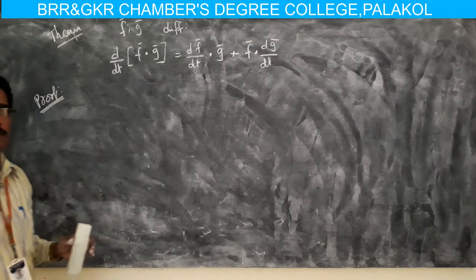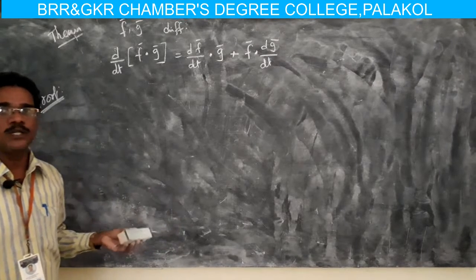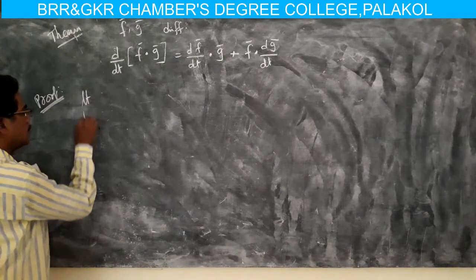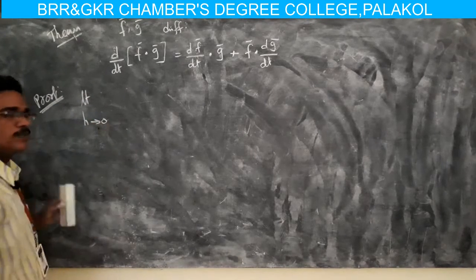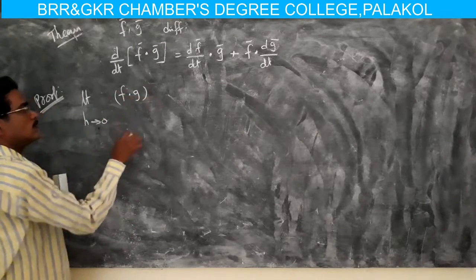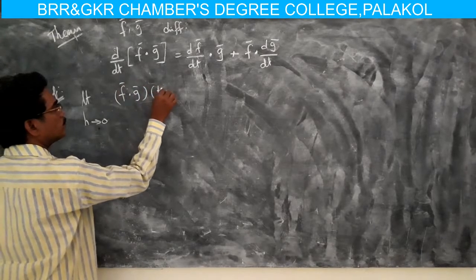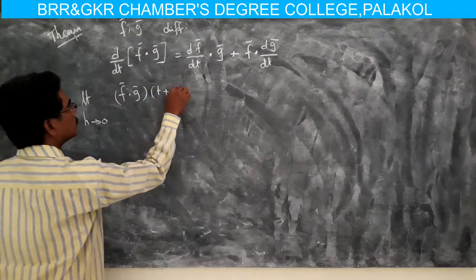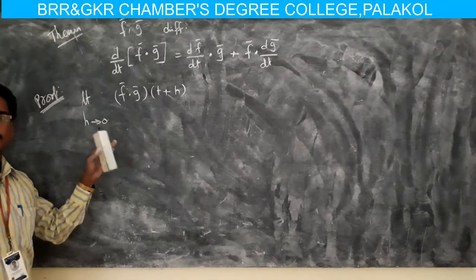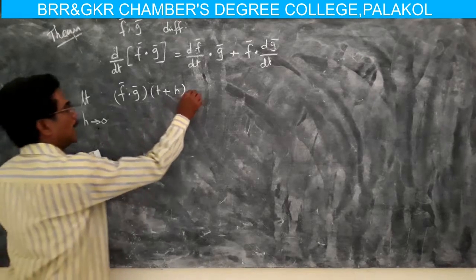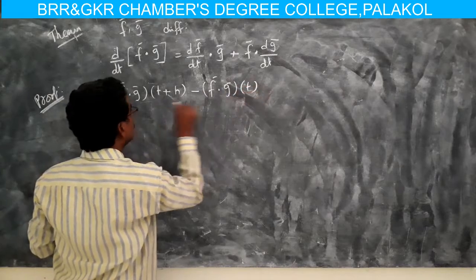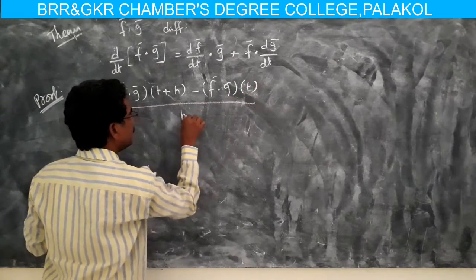Here f comma g are two differentiable vector functions. Now applying the limit condition, limit h tends to 0 of f dot g whole of t plus h minus f dot g whole of t by h.